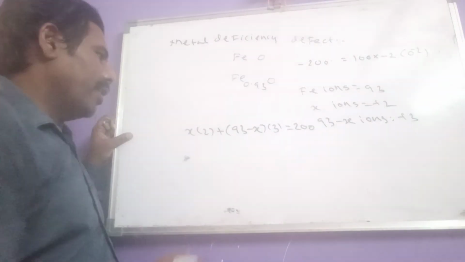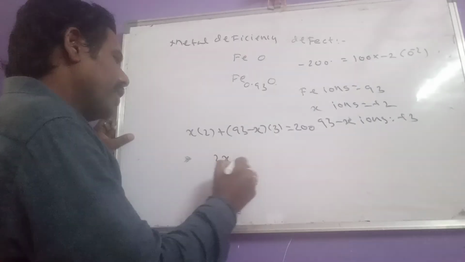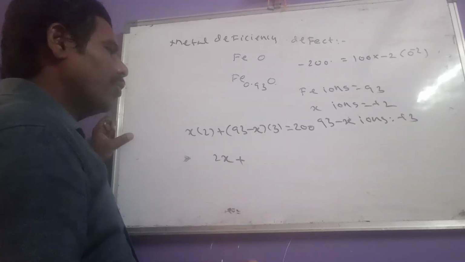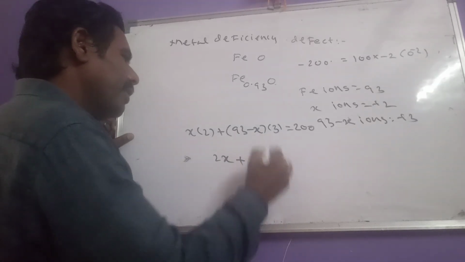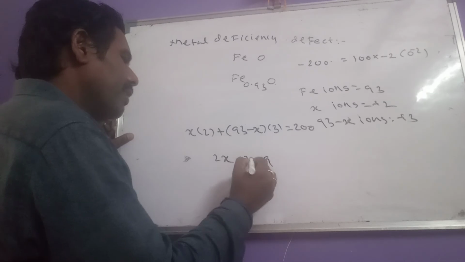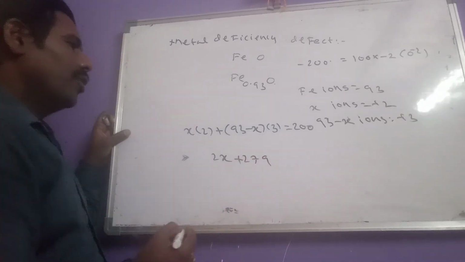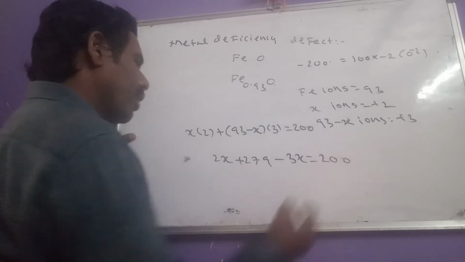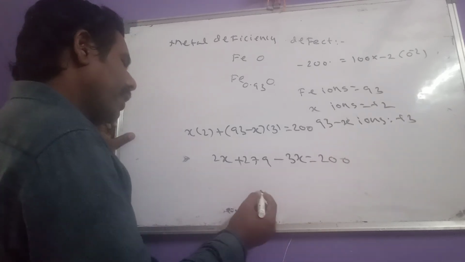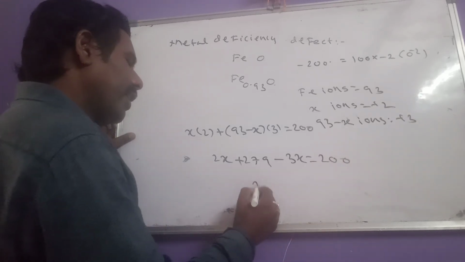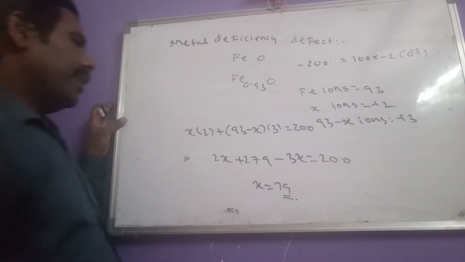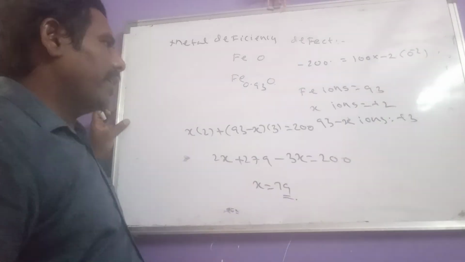Upon this calculation, 2X plus 93 into 3, 3 9s are 27, that means 279 minus 3X equals 200. Upon calculation, what do we get? X equals 79.